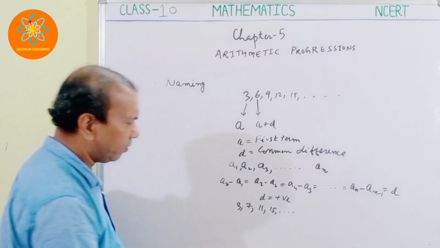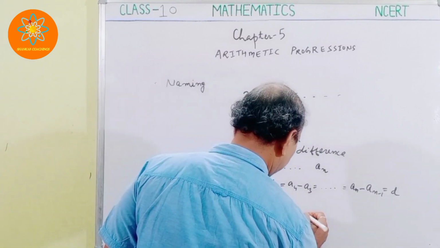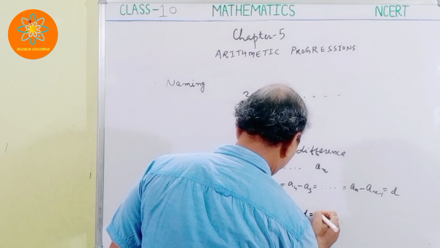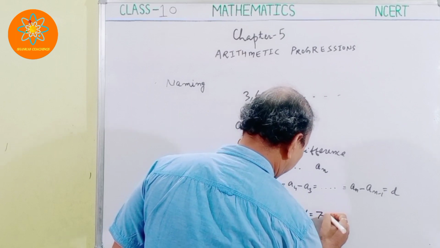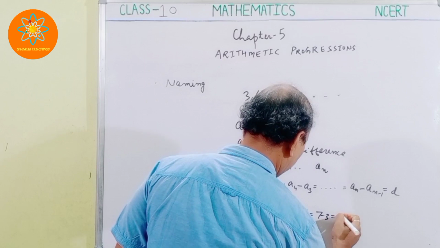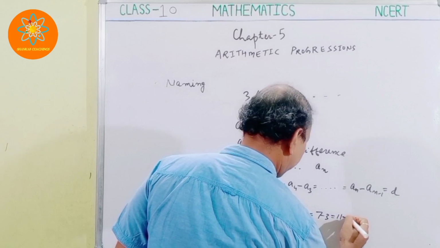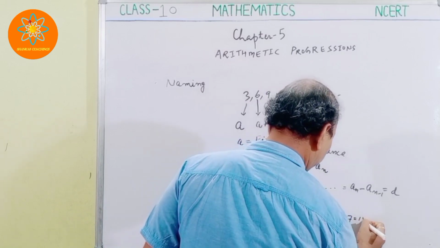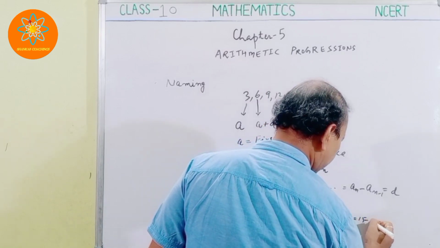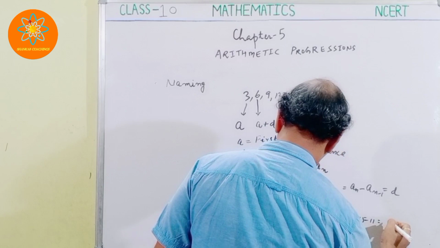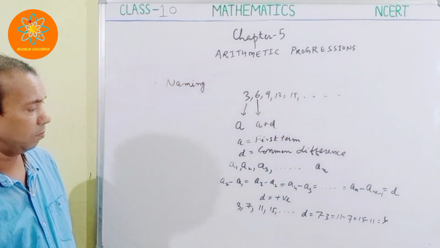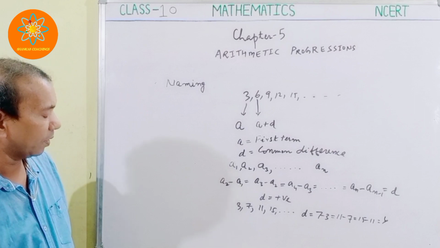D is equal to 7 minus 3, equal to 11 minus 7, equal to 15 minus 11. We are getting 4, and this 4 is positive.